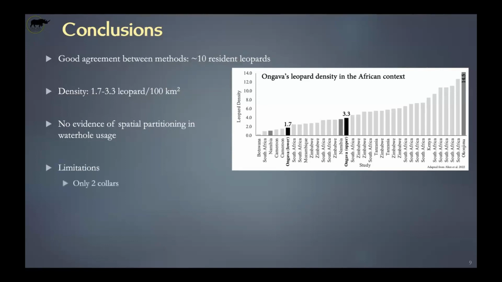Some limitations though. Obviously, we had only 2 collars. So the home range of those 2 individuals, well, there's 1 male and 1 female. That's what it is, but we can't really draw any general conclusion on the home range size of leopards in the area. The camera traps were not deployed specifically for leopards. They were deployed at waterholes for a more general survey. And we know that if you really want to count leopards, then you need baited stations. The best idea is also to have paired cameras, so you capture both sides at the same time. And waterholes are not necessarily a good location to camera trap leopards.